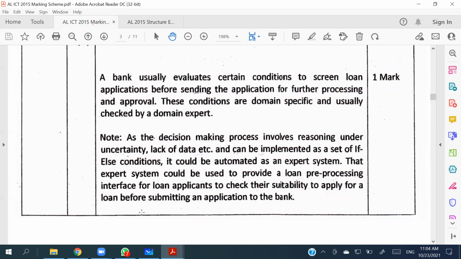Let me see your answer, Dua. Because the expert system can check the essential and required criteria to provide the loan and accept the application documents that meet those requirements. Yes, I can give the marks for that, Dua. 1 mark can be given.